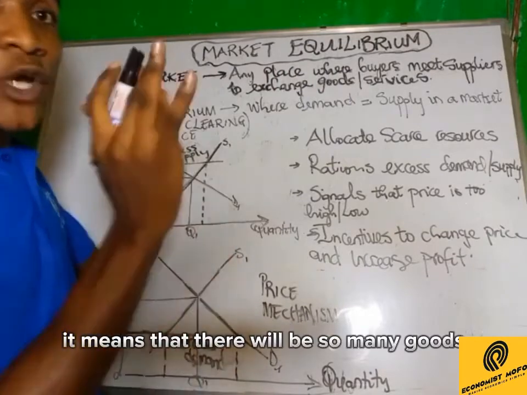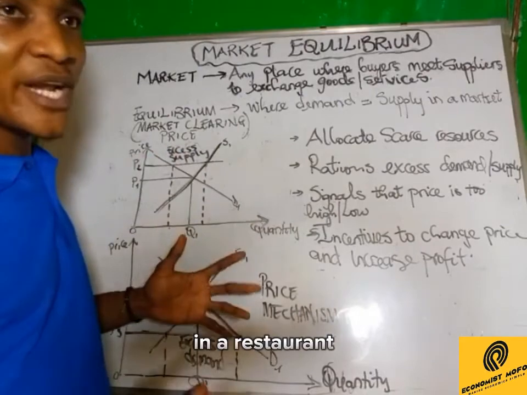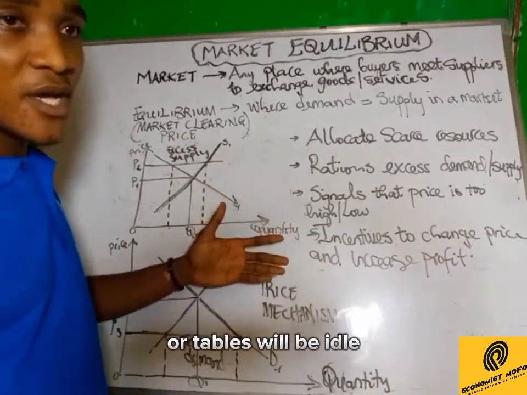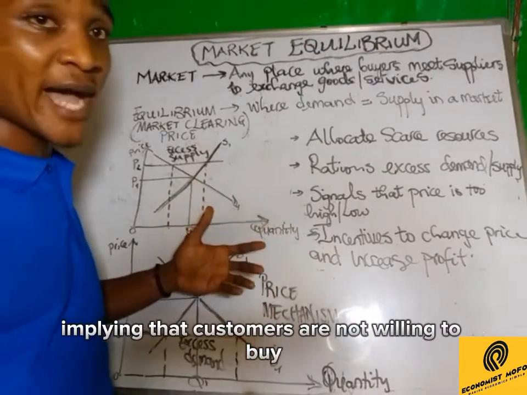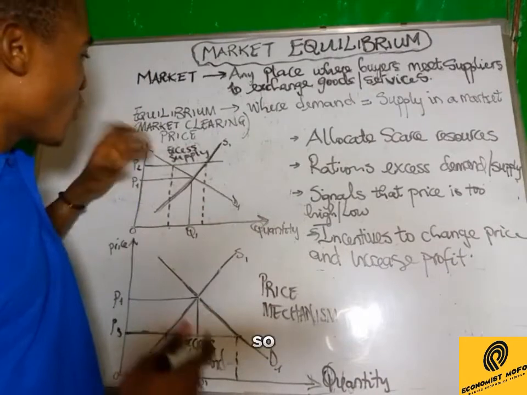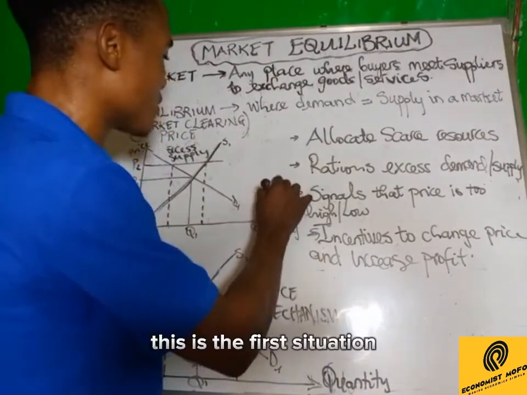So there will be so many goods in the warehouse that are not bought. For example, in a restaurant, tables will be idle, implying that customers are not willing to buy due to the increase in the price of the product. So this is the first situation.